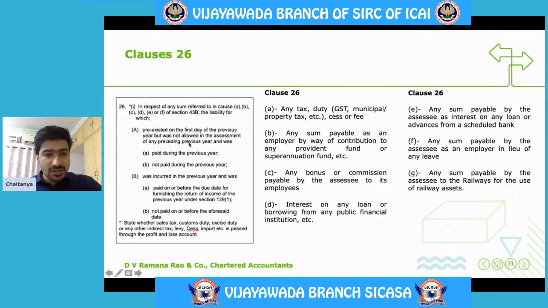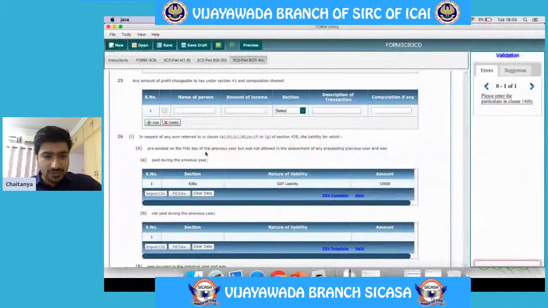So the information which is supposed to be given in these points is: what is the amount incurred in the previous year, and out of that, what is paid and what is not paid. If there is any liability which is pre-existing, and there is any payment from that pre-existing liability, then that information is to be given. If there are no payments from that liability, then that information has to be given here. We'll see this in the clause now.